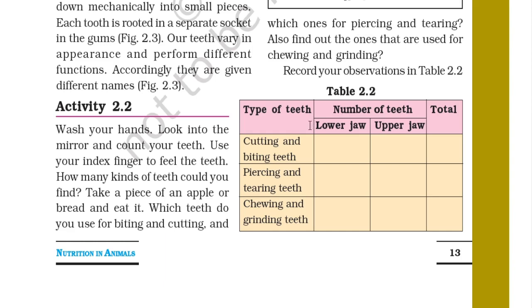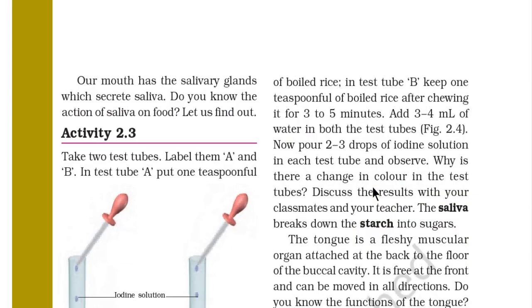So these are the types of teeth. Number of teeth, lower jaw, upper jaw and total. You can count your teeth with the index finger, and by eating this bread and apple you can write your observation here. Our mouth has the salivary glands which secrete saliva.